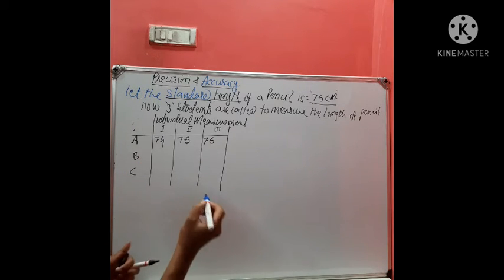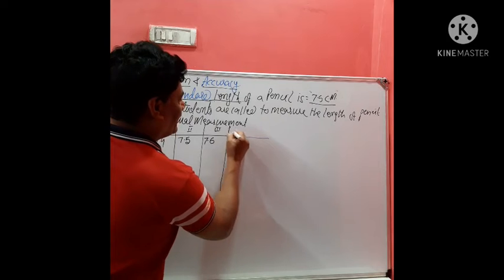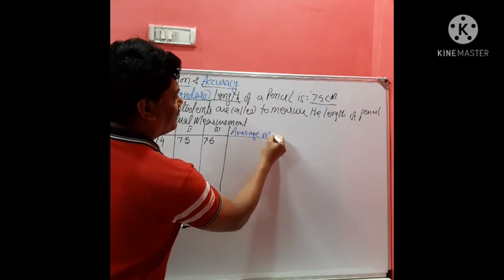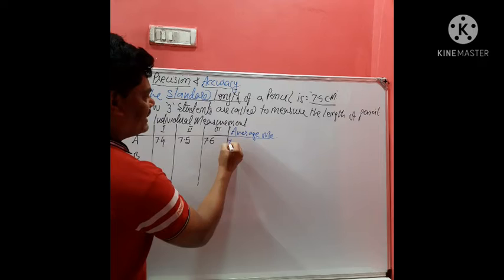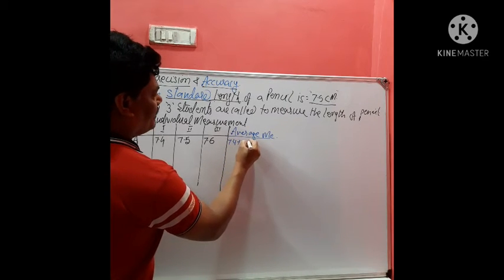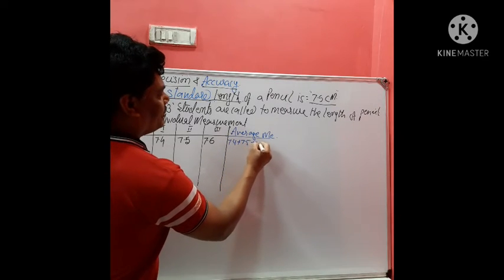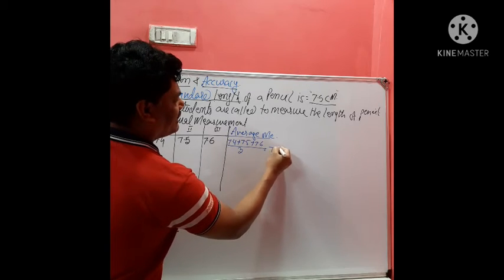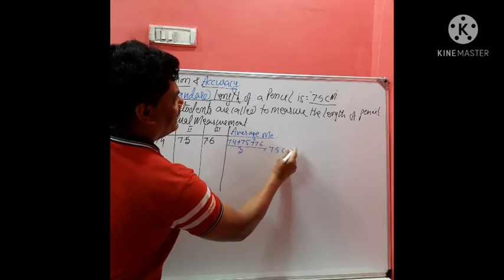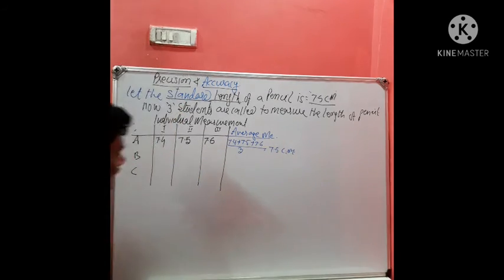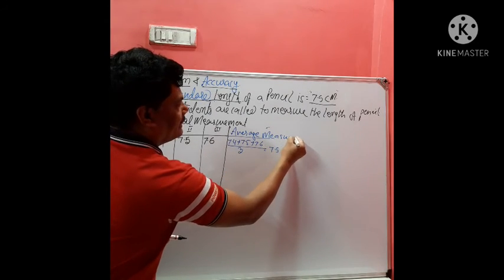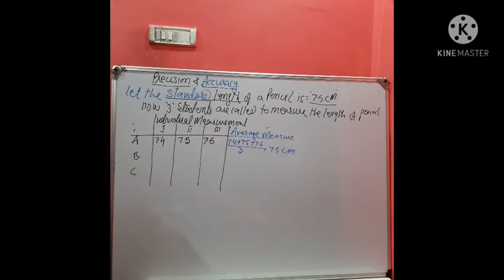So how will he report? He will report by average measurement. Now what is average measurement? This is 7.4 plus 7.5 plus 7.6 whole divided by 3. So the answer is 7.5 centimeter. Isn't it? This is called average measurement.